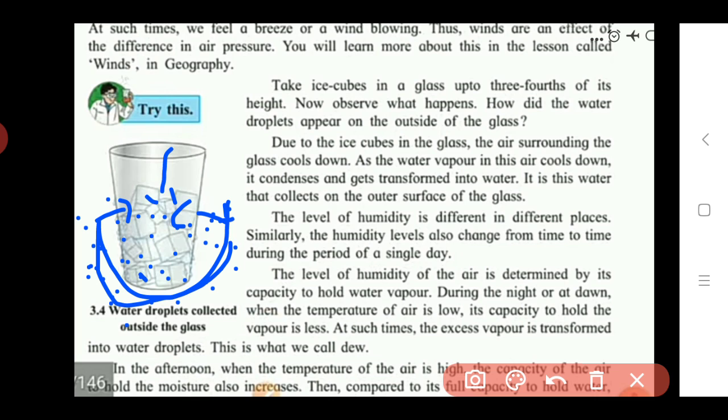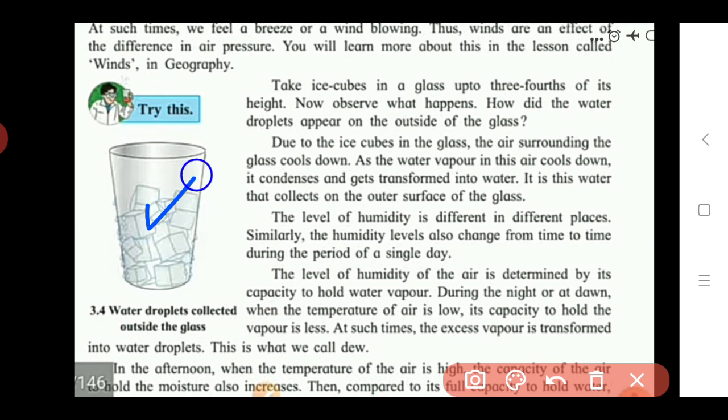How does this air get cool? Due to the ice which is present inside the glass, due to these ice cubes. Okay, due to these ice cubes the air surrounding this glass gets cool, and the water vapors which are present in that air also cool down. We know that when vapors cool, they get converted into liquid form, and these water vapors get collected on the surface of the glass, and due to this we see water droplets collected on that glass.